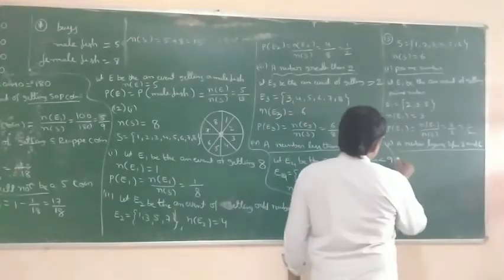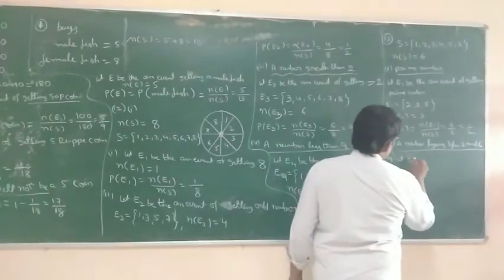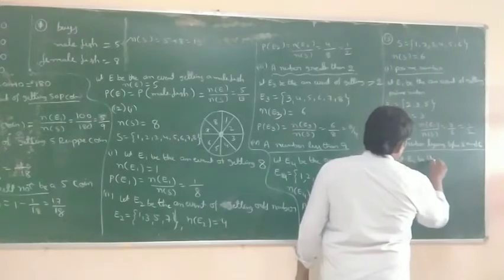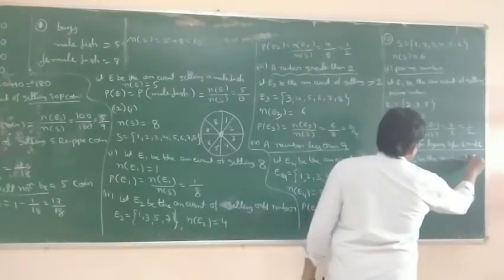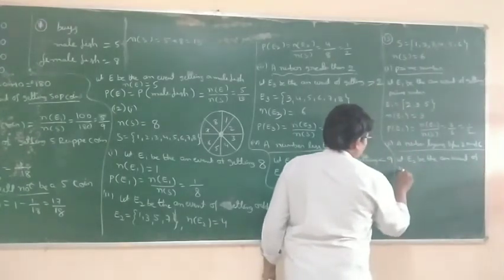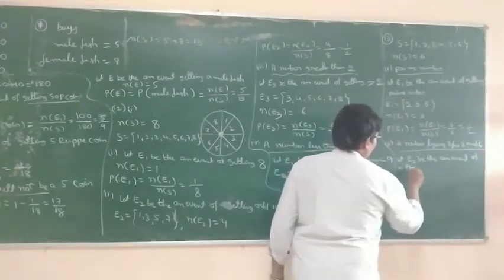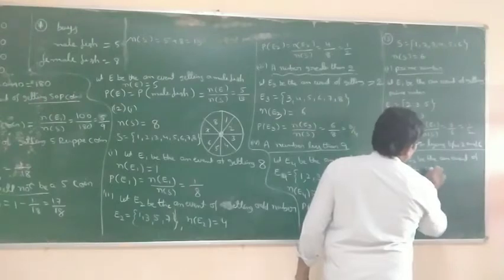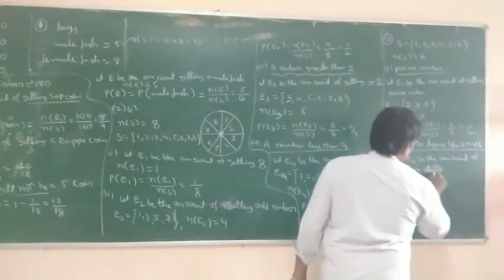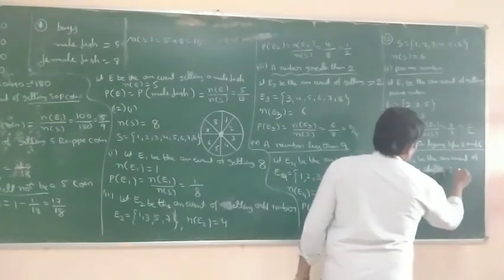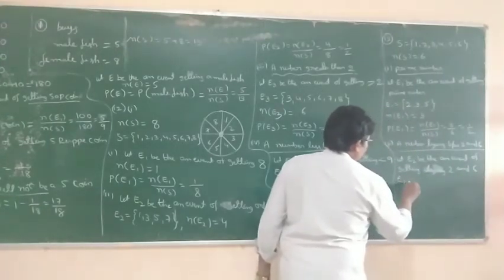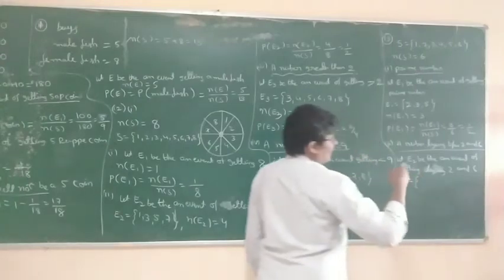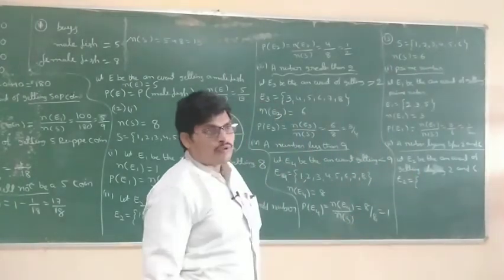Lying between 2 and 6 means, let E2 be the event of getting a number lying between 2 and 6.